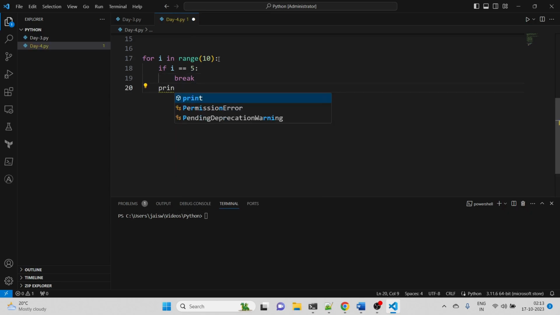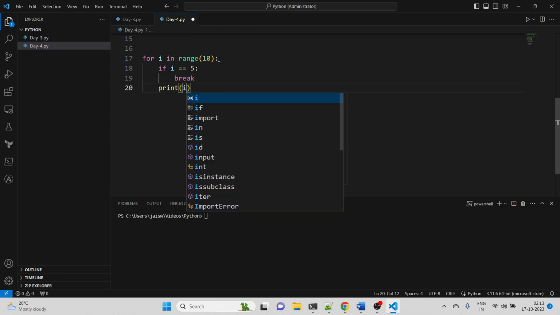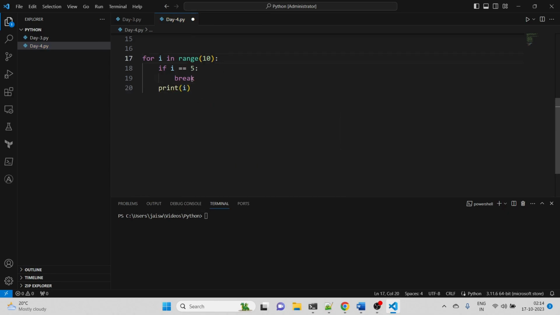I can just write print i, so it will just print i. As soon as i is equal to 5, Python will come out of this whole block and won't run afterwards. Let me show you first. Let me save it, and if I run the command again, you can see it started from 0, and 0 is not equal to 5, correct?